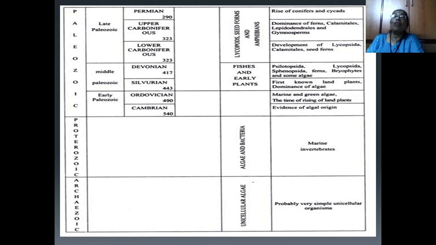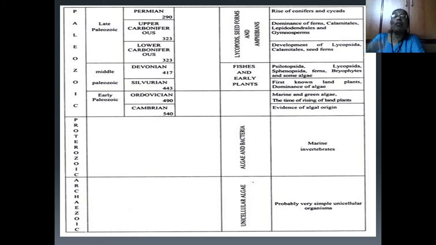Then ferns, bryophytes and some algae along with Psilotopsida and Lycopsida are observed, and then the development of Lycopsida, calamitales as well as seed forms is seen in the lower Carboniferous period.